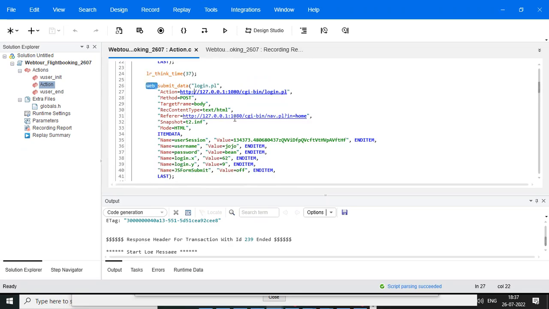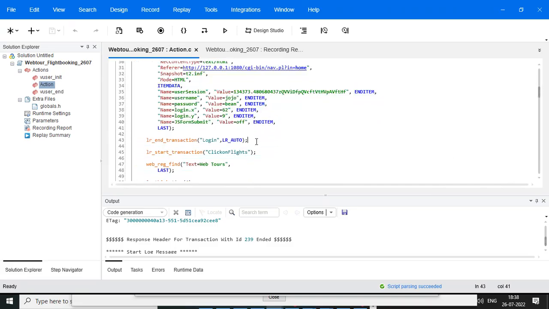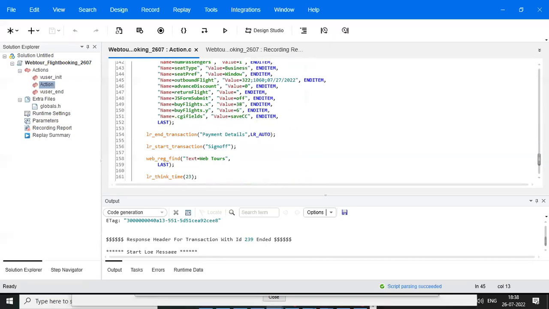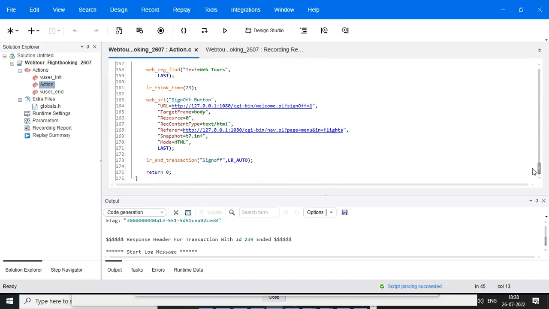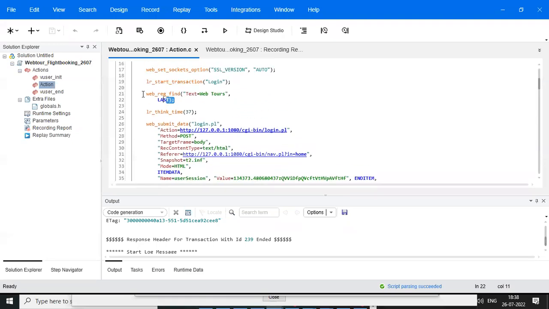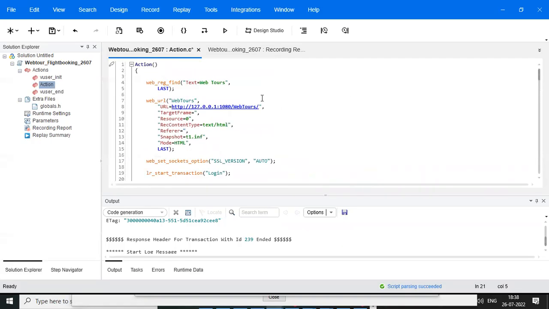This code belongs to the login part. And you can come down, and I ended the transaction here. After that, click on flight is started, and all the transactions will happen. You can see sign off also came. Got it, right? So now we need to just execute this.